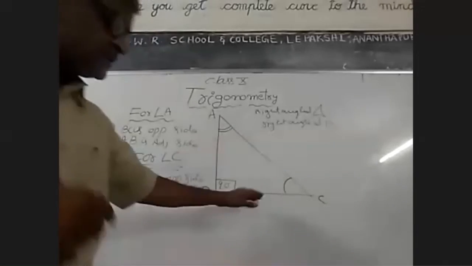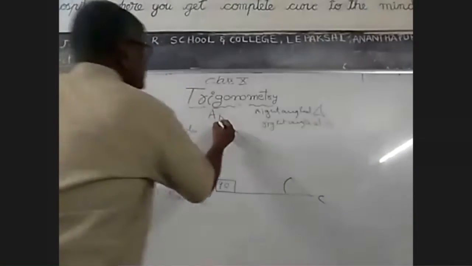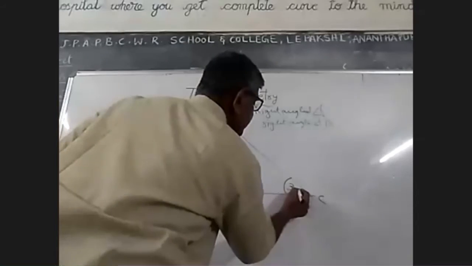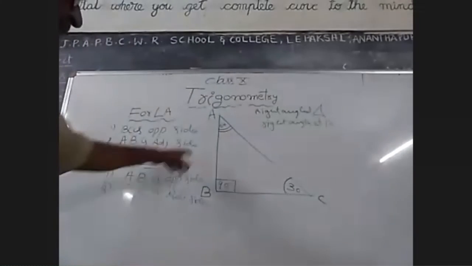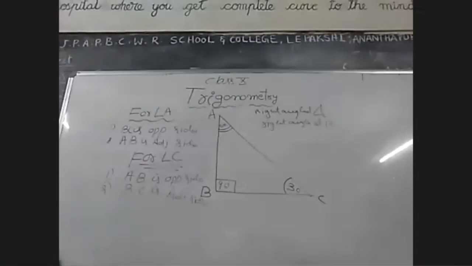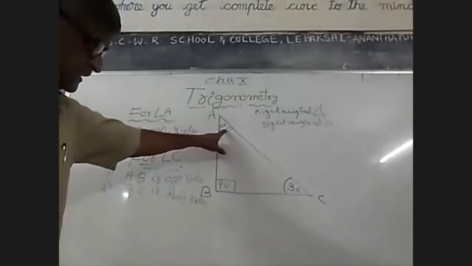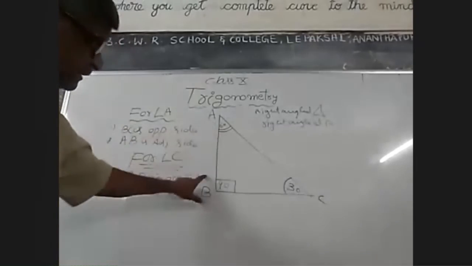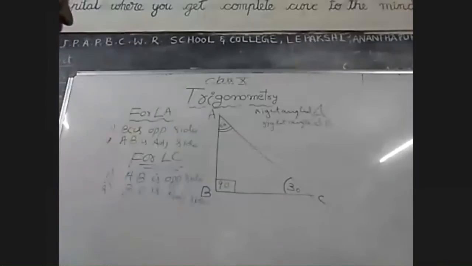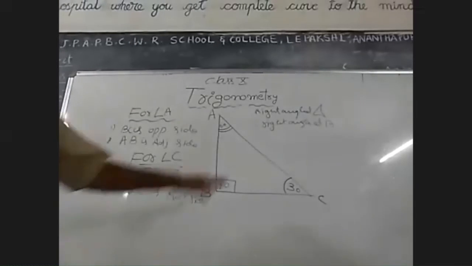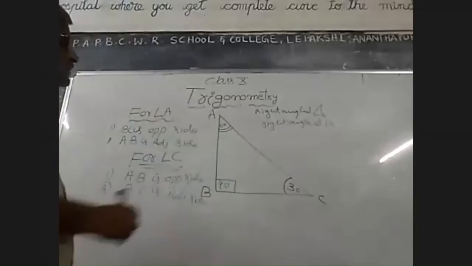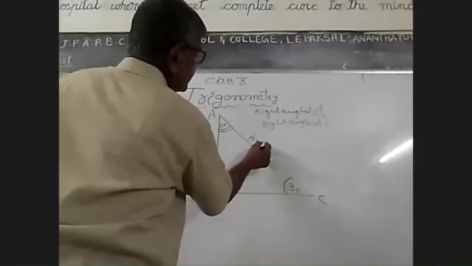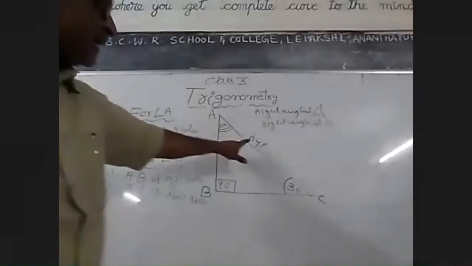Suppose it is 60, 30 అనుకోండి. Suppose A is 60 degrees, C is 30 degrees. So 60 కి opposite ఏంటి? BC. మరి 60 కి adjacent ఏంటి? AB. దీన్ని adjacent అనం, AC adjacent అనం. ఎందుకు అనం చెప్పండి? It is nothing but the opposite of 90. It is called hypotenuse.